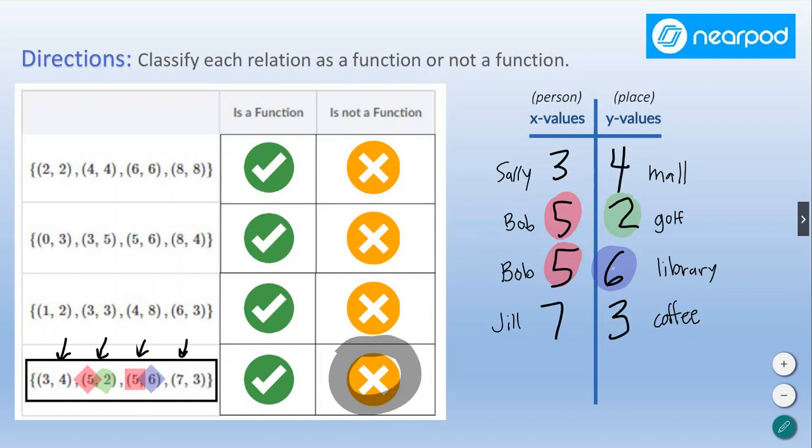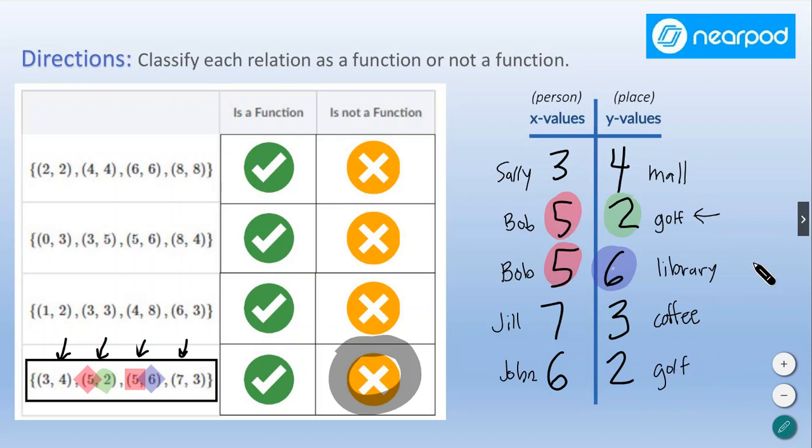Let's add one more thing to the scenario just to make this clear. So let me add one more number. Let's say I add the number 6, and I'm going to add the number 2, right? So what does this represent? Well, we'll say that this is John, and you'll notice that there's another number 2 up here, right? That's golf, so that means golf.